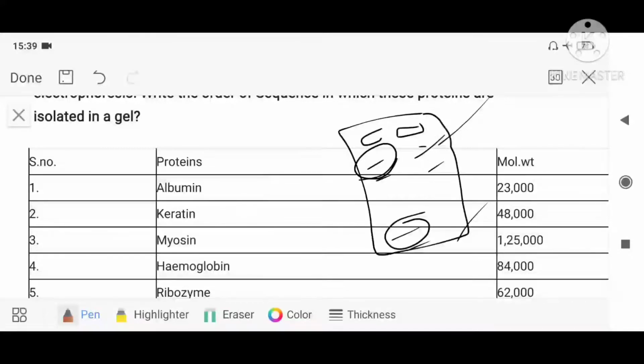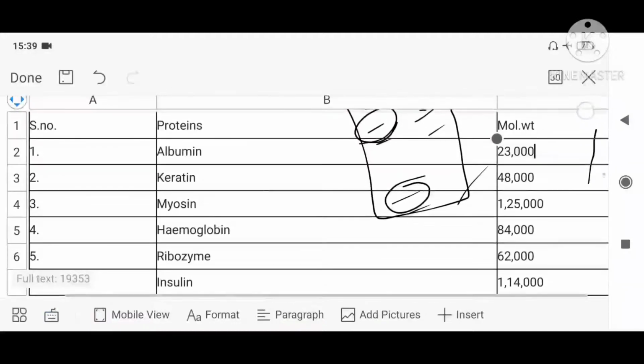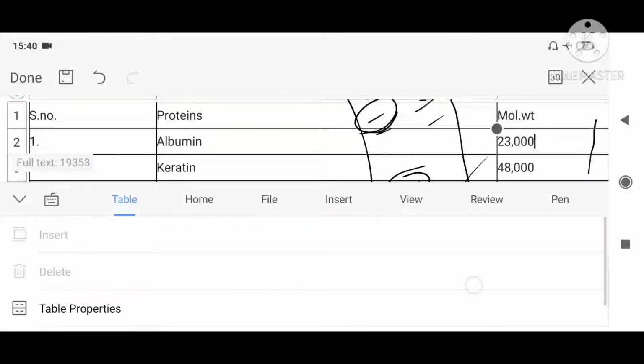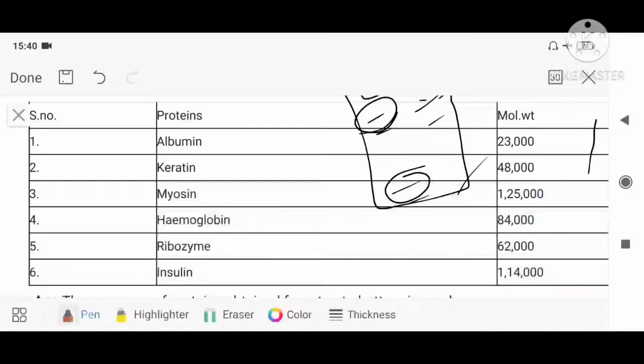Who is having the highest weight here? Just see who is having the highest weight. 1,25,000. So this protein is having the highest weight. What is that? That is myosin. So the first will be your myosin. Okay. Second one is what? 1,25,000 is over 1,14,000. So second will be insulin.